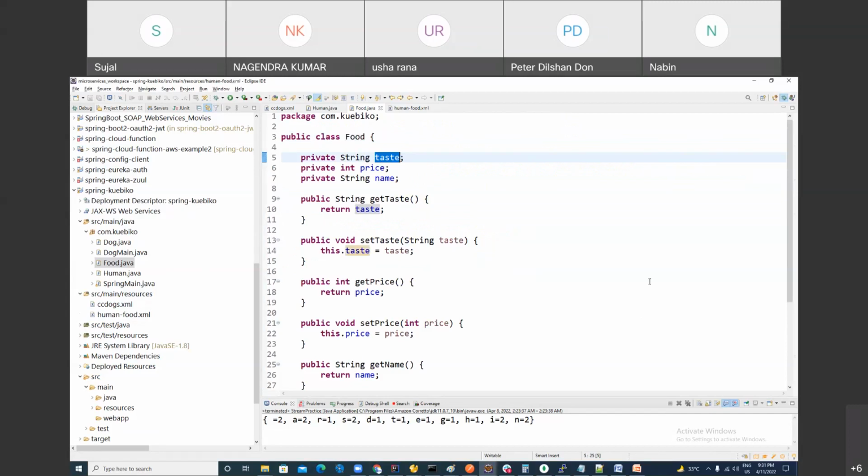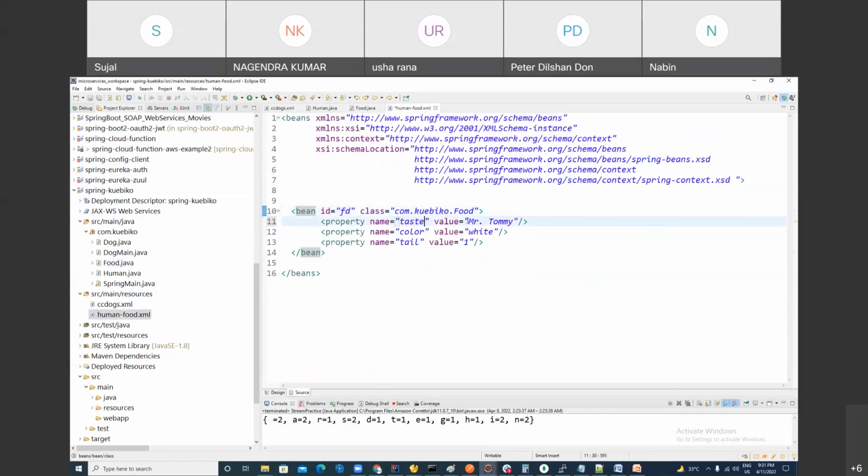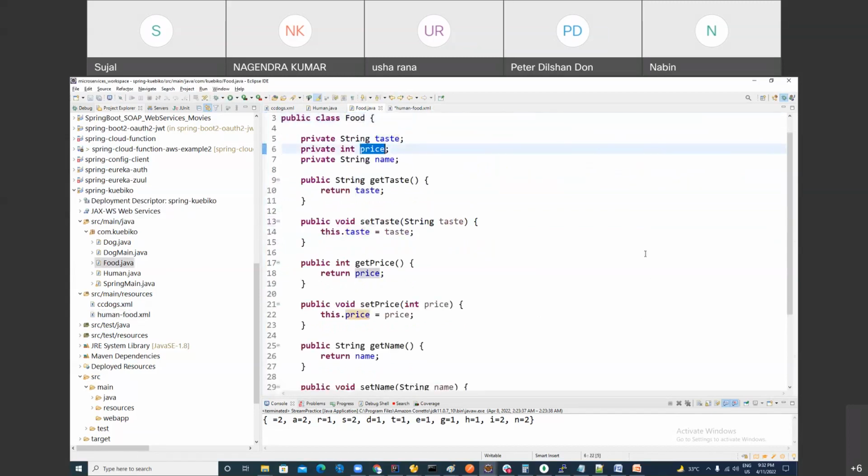And food, what properties it has, you can open it: taste, price, and name. So here you can write taste. It is sweet. Hey, it is too tough. No, but writing an XML file is too tough. Don't write it. I would say don't write it. What about price?